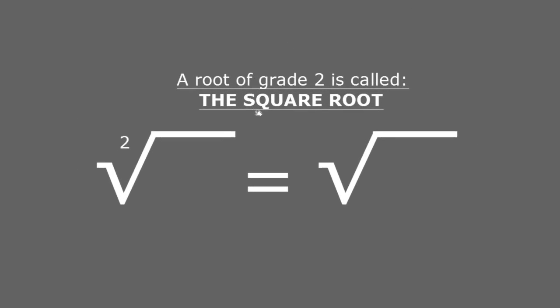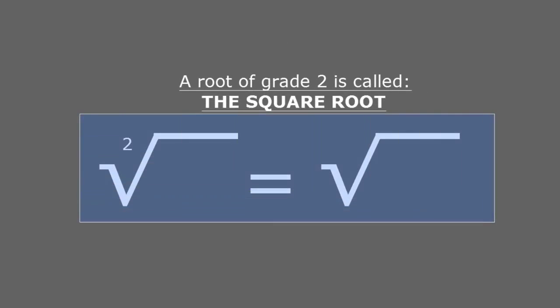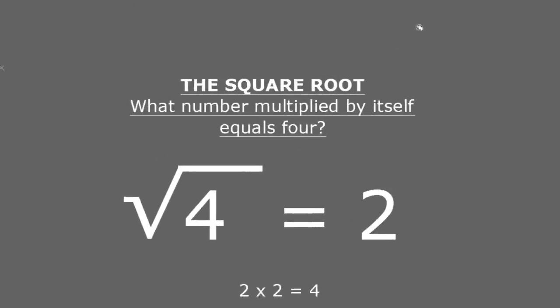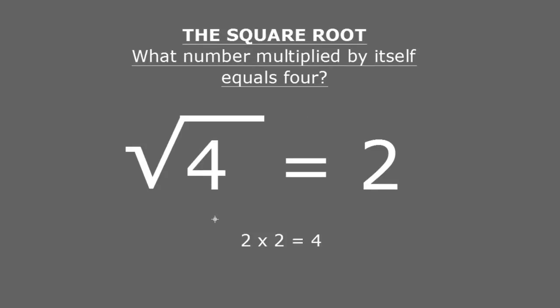Now, as I said before, these two expressions are the same. You can write the grade 2 if you want, or you can just ignore it. But what does the square root mean? What does it mean to have the square root of 2? Well, the square root of any number is simply the number that I have to multiply by itself to get the radicand, whatever is inside of the radical sign.